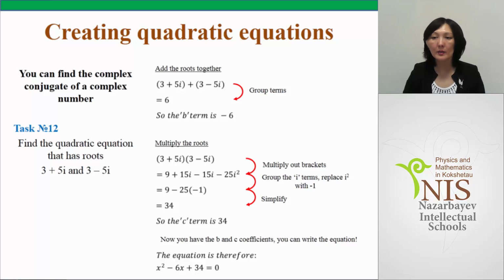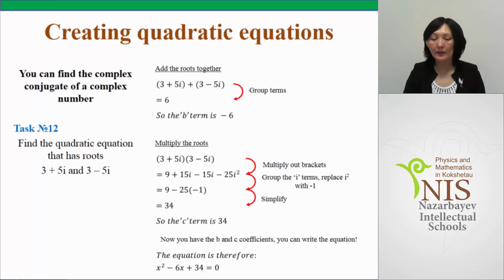Now we will create a quadratic equation using given conditions. You can find the complex conjugate of a complex number. Task number 12. Find the quadratic equation that has roots 3 plus 5i and 3 minus 5i. Using Vieta's theorem, we should add the roots together and the sum will be 6. So the second term will be minus 6. Then we multiply the roots and we get 34. So the third term is 34.